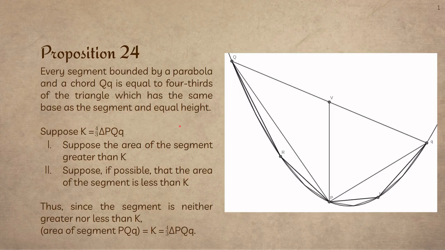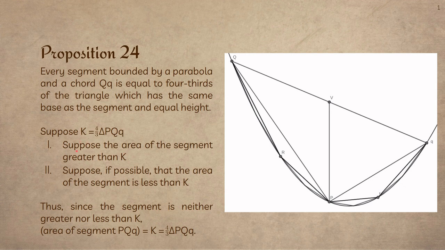Moving on to proposition 24, he says, every segment bounded by a parabola and a chord QQ is equal to 4/3 of the triangle which has the same base as the segment and equal height. Right, so this is the last proposition. This is his answer. He says, suppose K equals 4/3 of the area of PQQ. He then asks a couple of questions, right, trying to prove that.